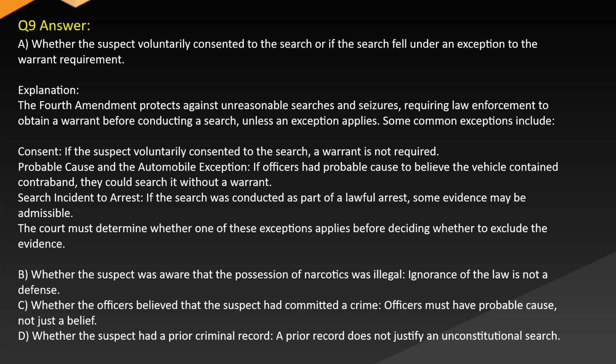B. Whether the suspect was aware that the possession of narcotics was illegal. Ignorance of the law is not a defense. C. Whether the officers believed that the suspect had committed a crime. Officers must have probable cause, not just a belief. D. Whether the suspect had a prior criminal record. A prior record does not justify an unconstitutional search.